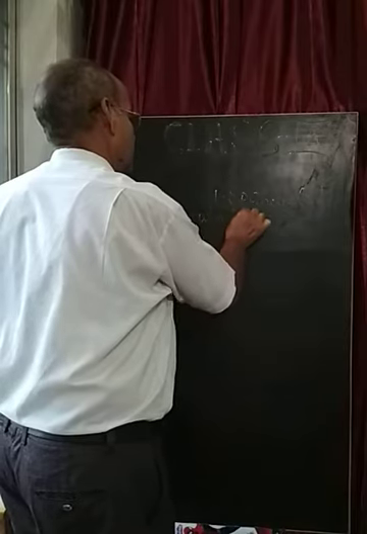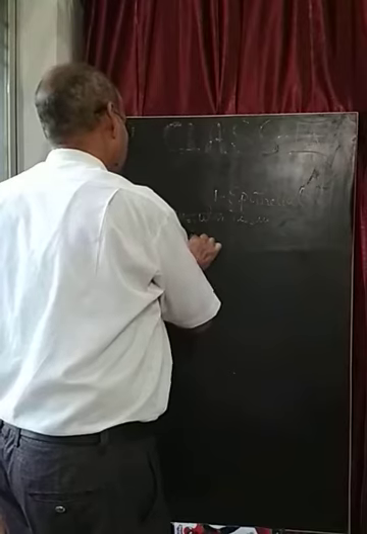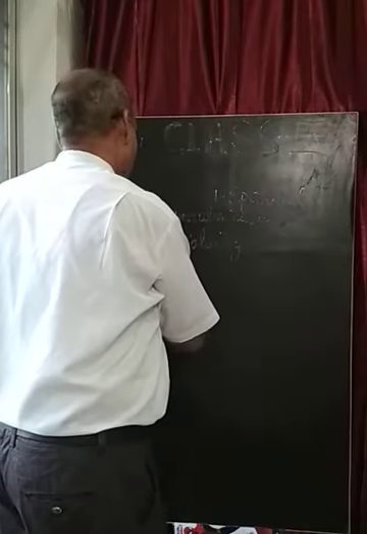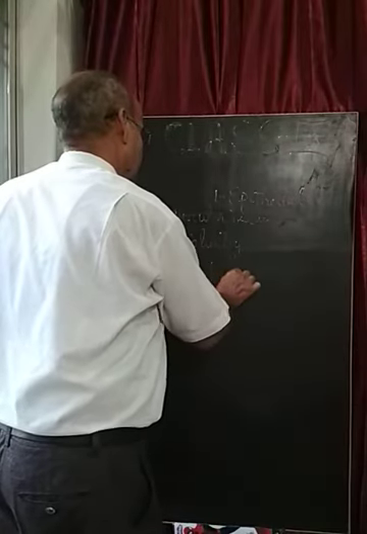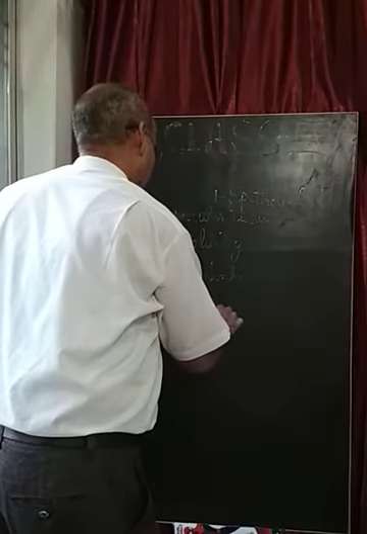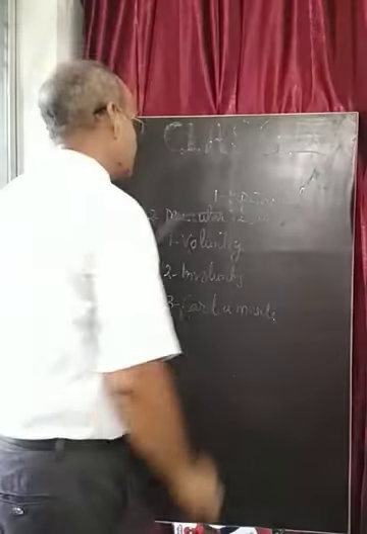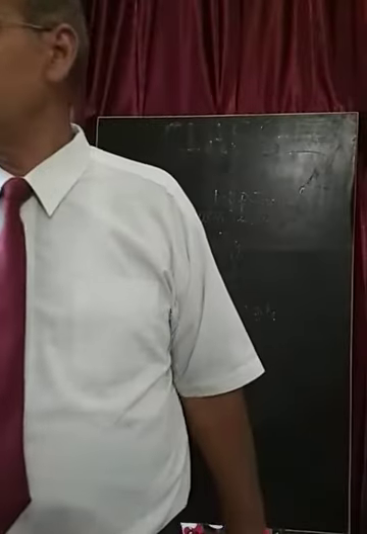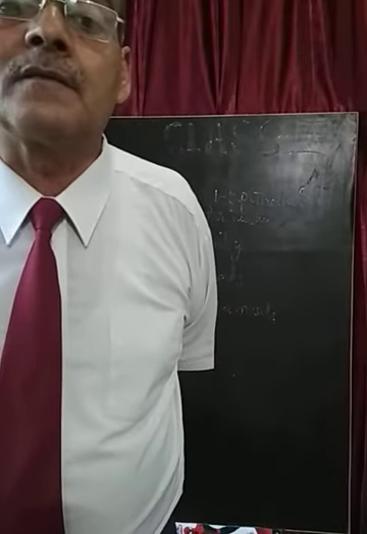Muscular tissue. So the types of the muscles are, number one, voluntary. Number two, involuntary. Number three, cardiac muscles. Dear students, these three types of muscles are found in the human body or other animal body, like voluntary muscles, involuntary muscles, and cardiac muscles.